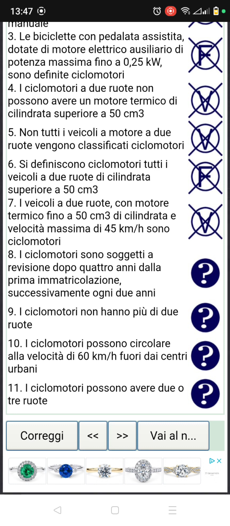Number 8. I ciclomotori sono soggetti a revisione dopo 4 anni della prima immatricolazione, successivamente ogni 2 anni. So this is small motorbike. They are subjected to revision after 4 years of the first registration. Then later you will start the revision after every 2 years, and it's true.